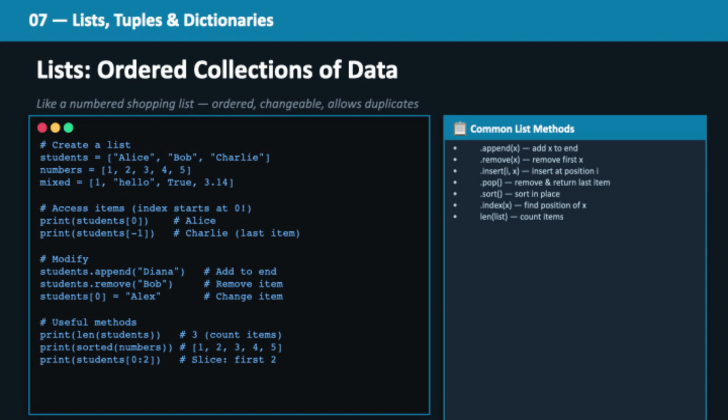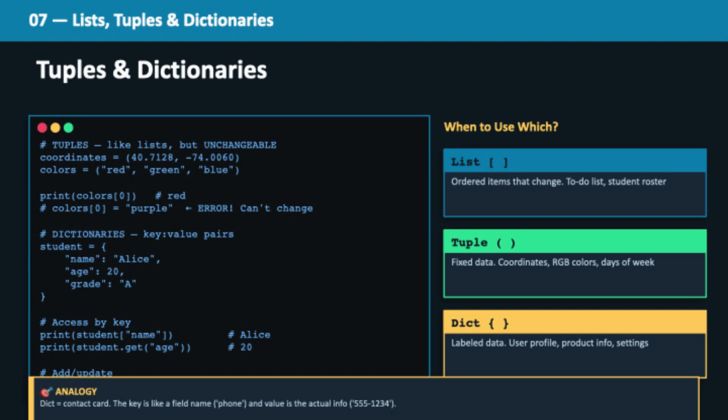Real-world programs don't deal with just one value, they handle collections. Lists allow you to store multiple items in one place and manage them efficiently. As your programs grow, you need better ways to organize data. Tuples store fixed data, while dictionaries allow you to label and access information easily using keys.